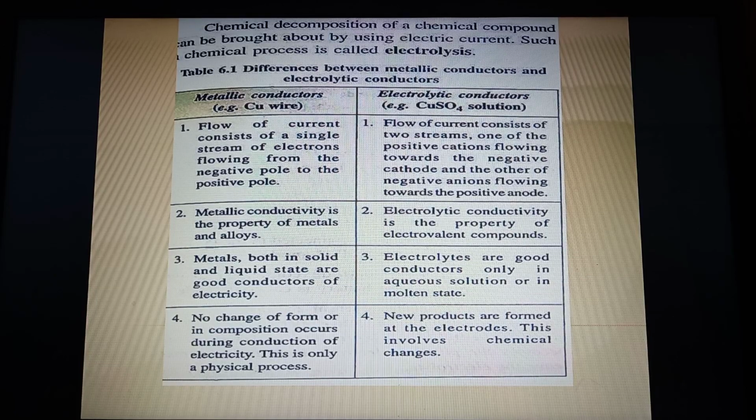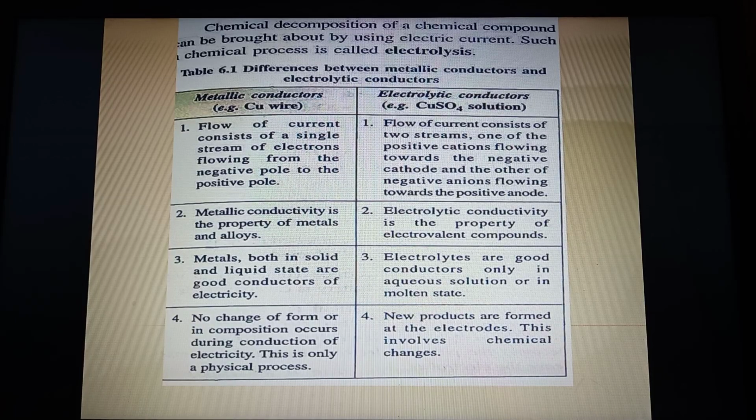And due to that chemical change happening, what will happen? We will get an observation, we will see that something is happening, and we are then confirmed to say that something has happened and it has undergone a chemical change. That is why either we will see some gas evolving, or we will see some precipitate formation, or, as I will be discussing further, the electrolytic cell.